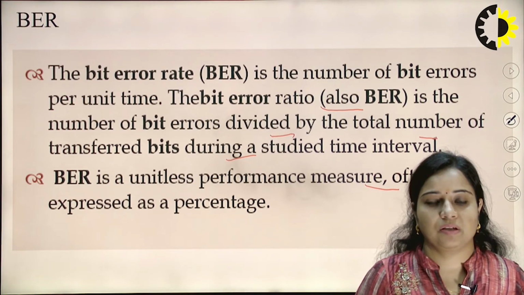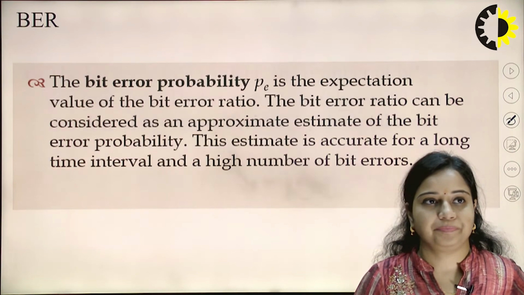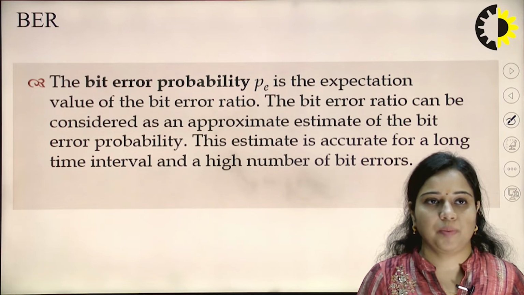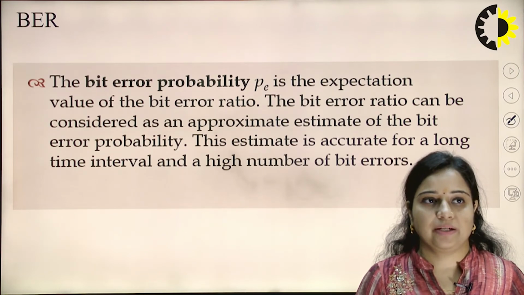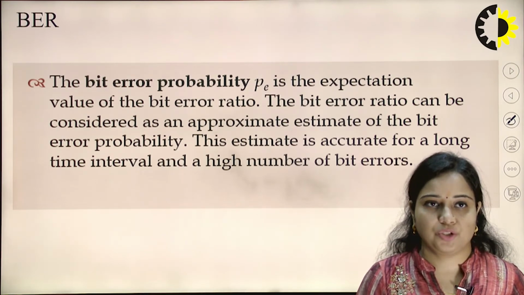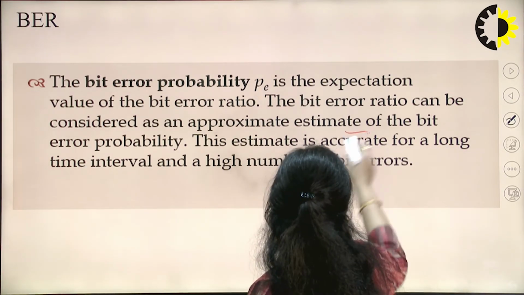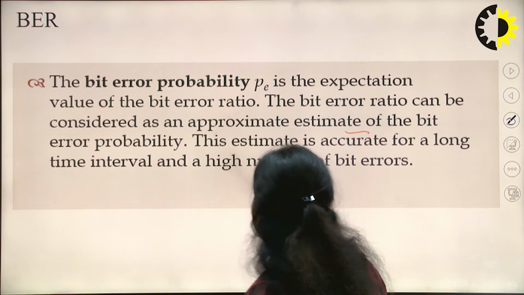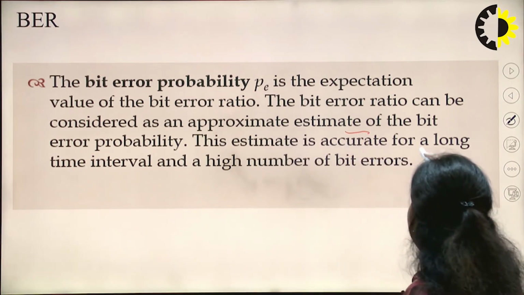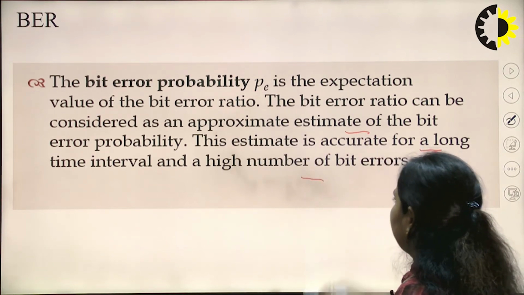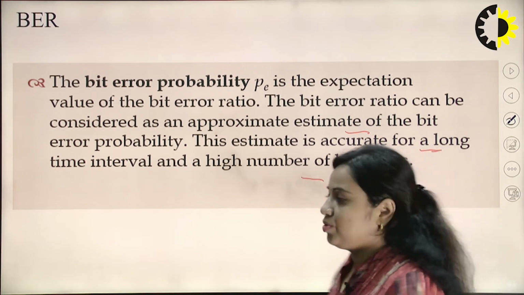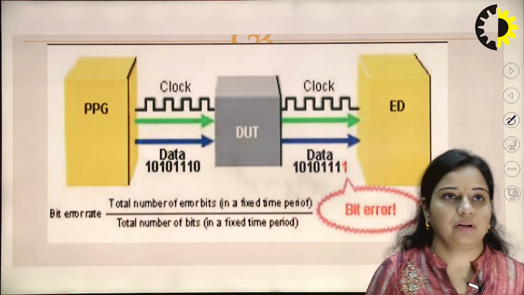So, how many bits are affected by noise? Next is the bit error probability, PE, which is the expectation value of the bit error ratio. The bit error ratio can be considered as an approximate estimate of the bit error probability. This estimate is accurate for a long time interval and a high number of bit errors. So, that is the concept of bit error rate.